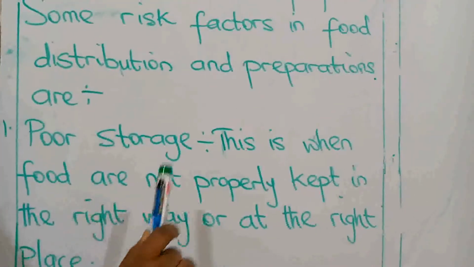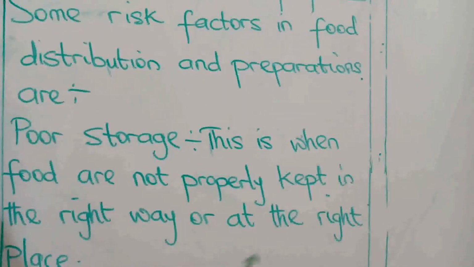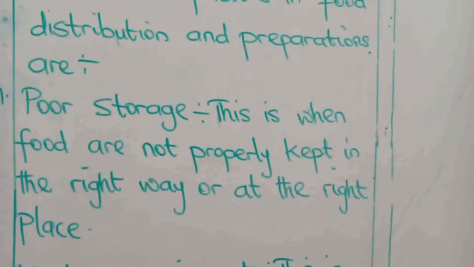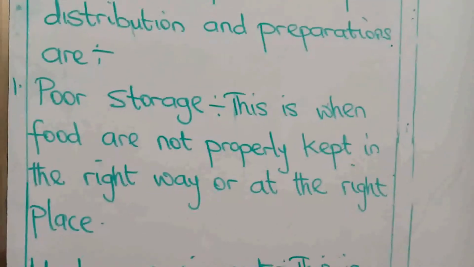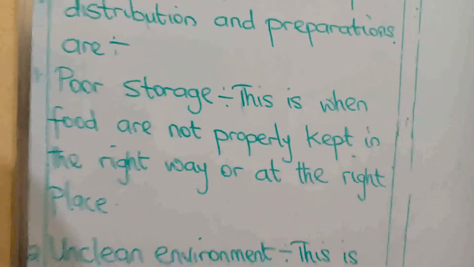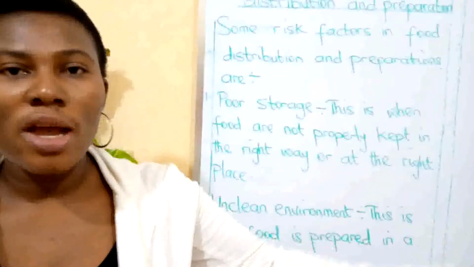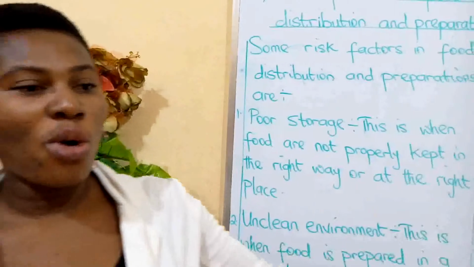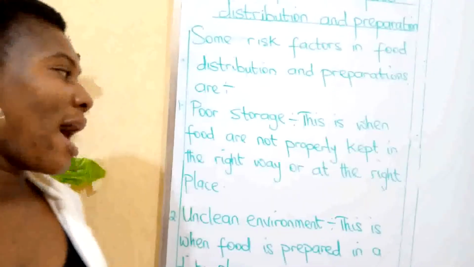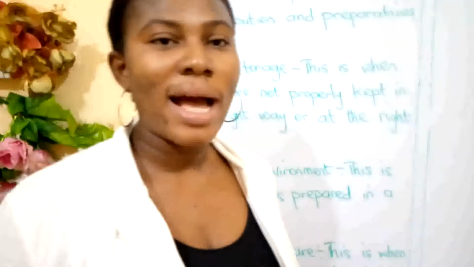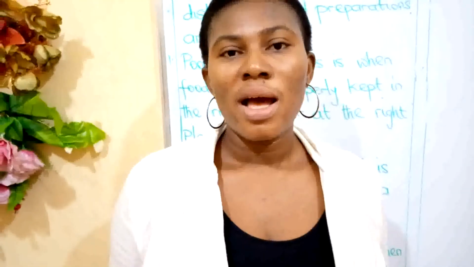Poor storage is when food is not properly kept in the right way or at the right place. For example, storing your food in the toilet. When you store your rice and beans in the toilet, and we know very well that our toilet is not the proper place to store our food, it exposes the food, thereby making the food harmful for us to consume.